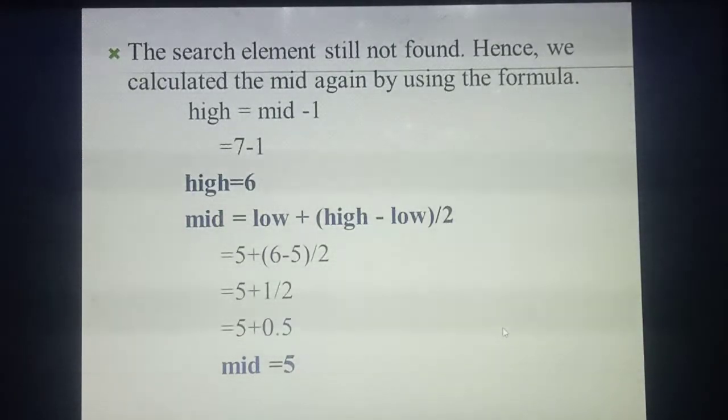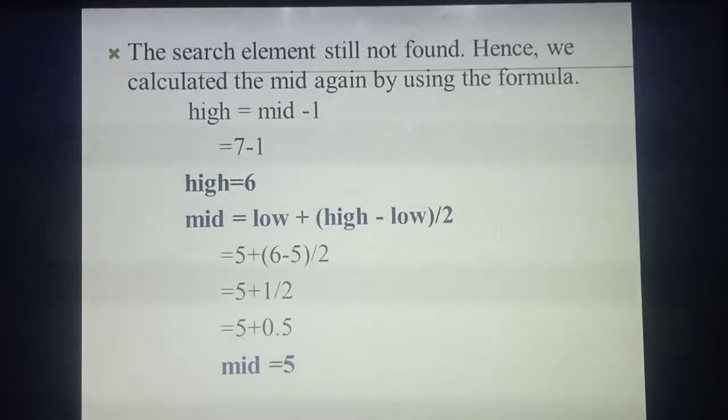Listen carefully. Your search is going to the left side. Lesser means in that formula you need to change the value of high to mid minus 1. When higher, you change the value of low, but when lesser you change high equal to mid minus 1. This calculation is not there in your textbook, please note it. Take the last middle value, 7. So 7 minus 1 is 6. Now you got the high value as 6.